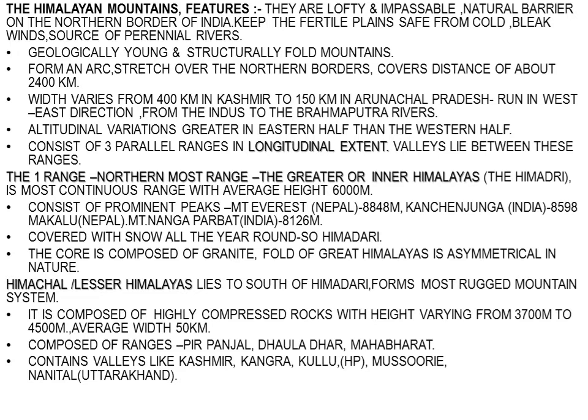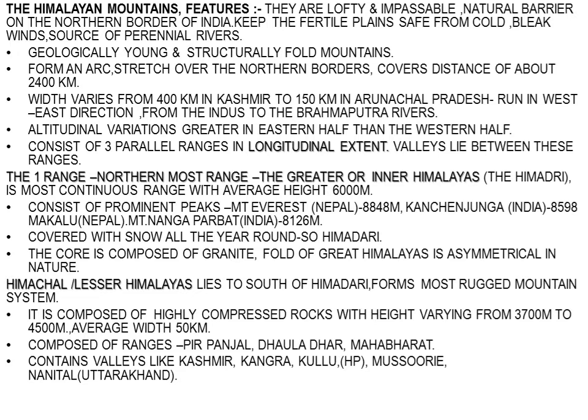Now the second range, Himachal or Lesser Himalayas, lies to the south of Himadri, and forms the most rugged mountain system. So Himachal is composed of highly compressed rock with height varying from 3700 to 4500 meters.